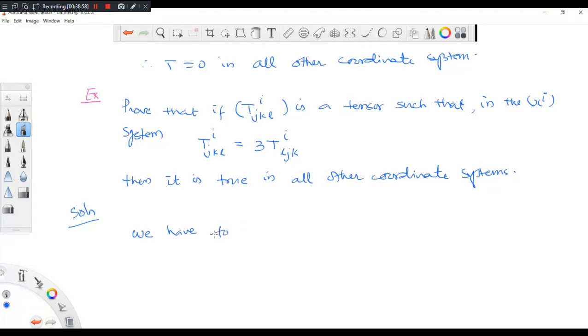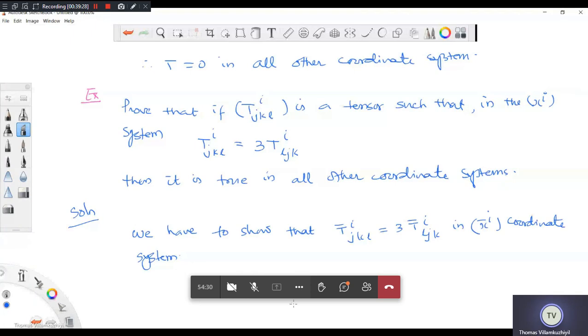We have to show that in another coordinate system, T bar ijkl should be equal to 3 times T bar iljk in the X bar coordinate system. This is what I have to show. Then I am done.